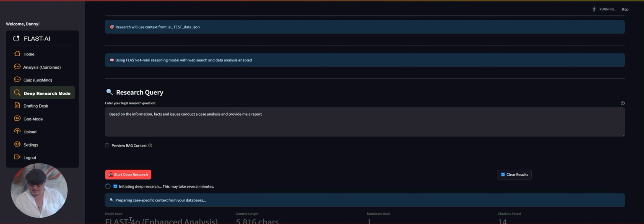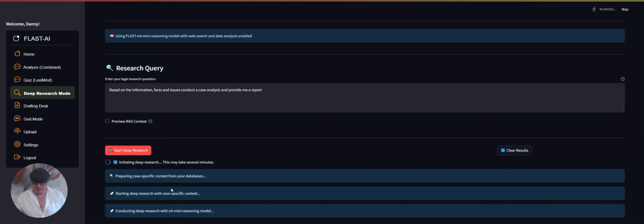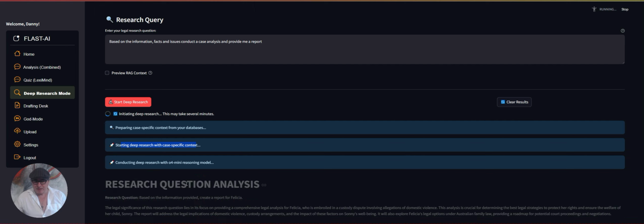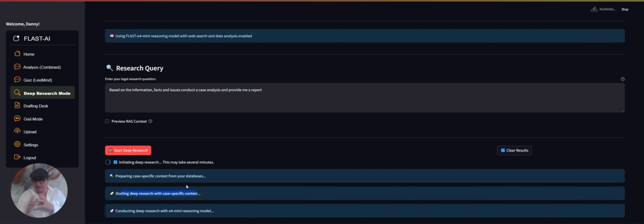Now, you might see here it's initiating deep research. This may take several minutes. So it was looking for and preparing the case specific context. It took the information out of the database. It's starting the deep research with that context now, and conducting deep research with a reasoning model. So what does that mean? It means that a reasoning model is an AI that is not only researching, but understanding what it's finding, giving it context, and applying that knowledge to that information.